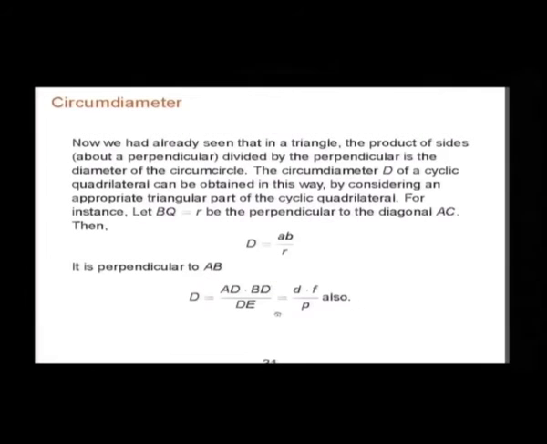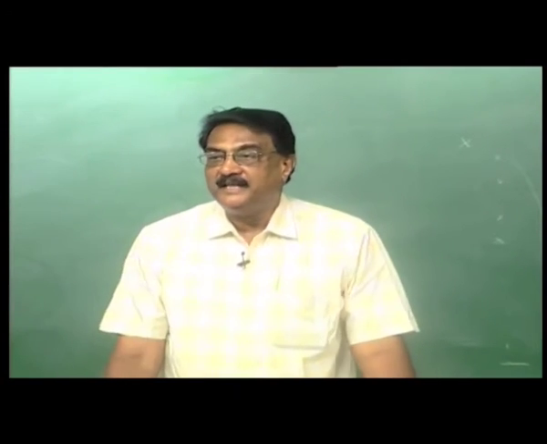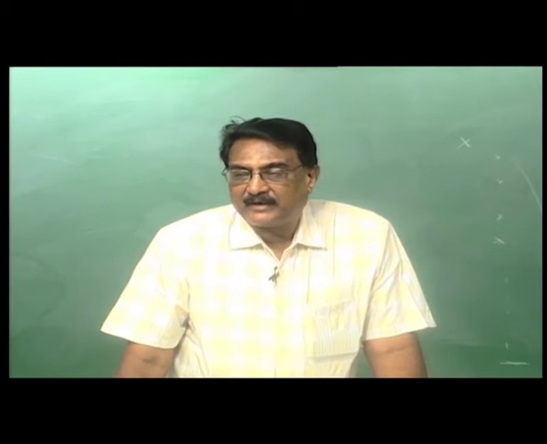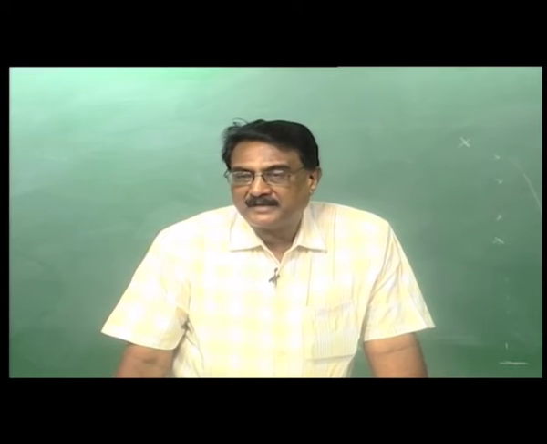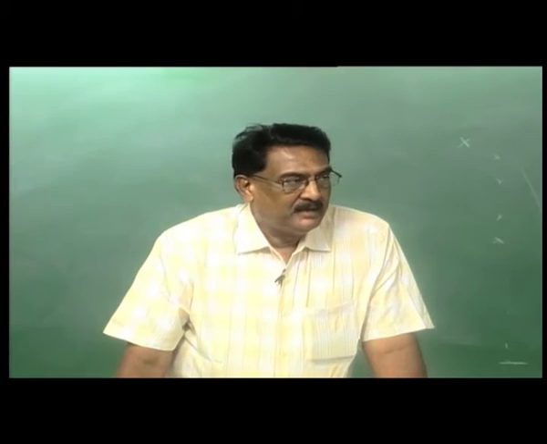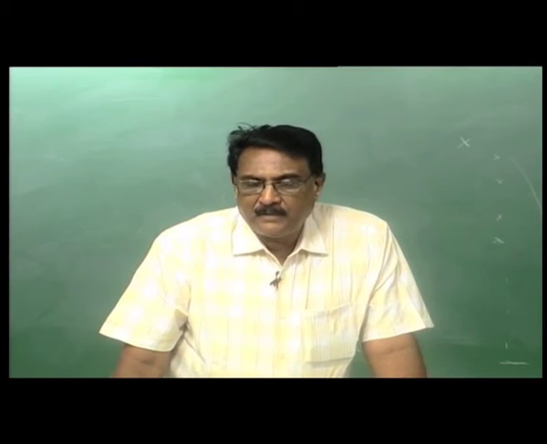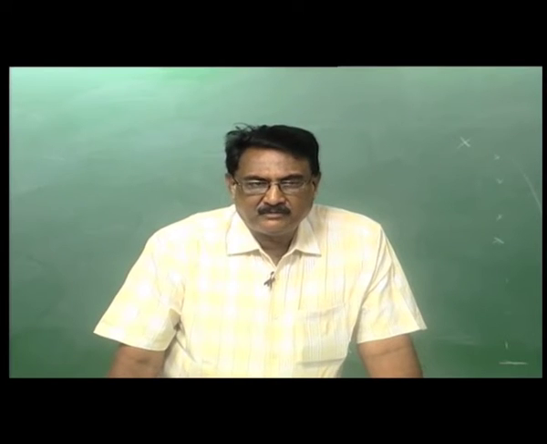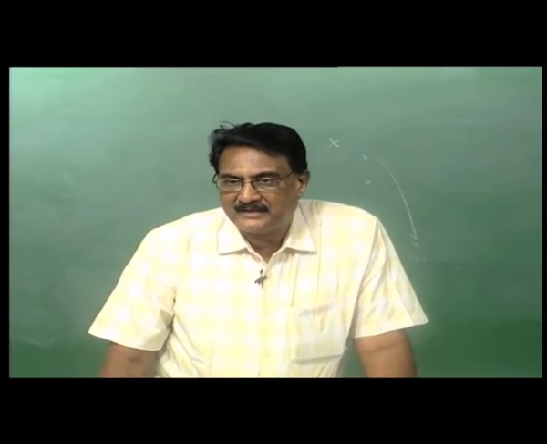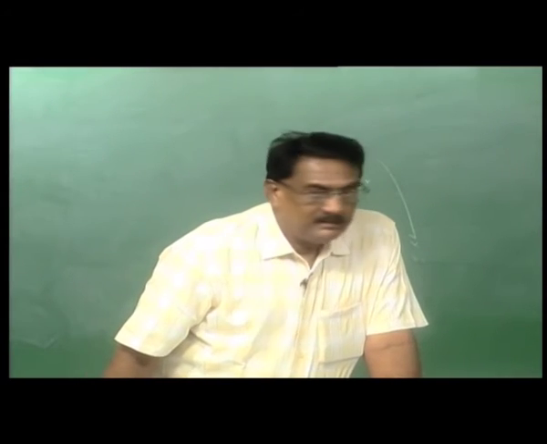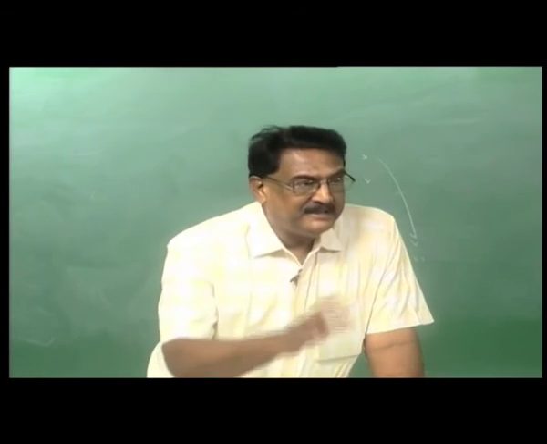It plays a very important role in the proof for the area of a cyclic quadrilateral and also for the area of the circumdiameter. That is proved in Yukti Bhasha, and one of the other speakers, probably Professor Ram Subramaniam, will prove that result which is given in Yukti Bhasha. For that this concept is very crucial, the third diagonal plays an important role. So, what is the relationship with the original quadrilateral? That is what he has given, the interchange of sides.